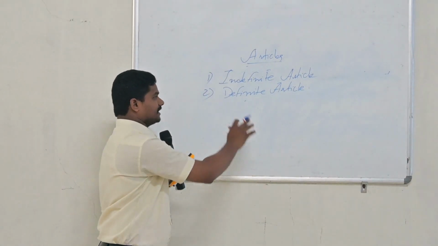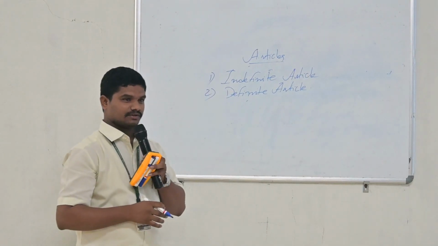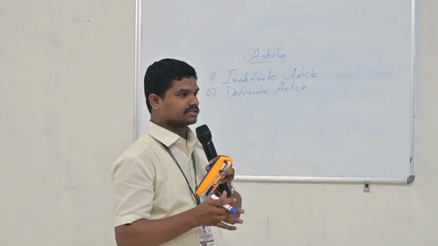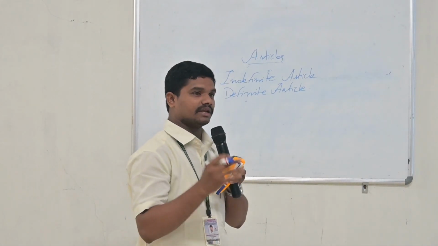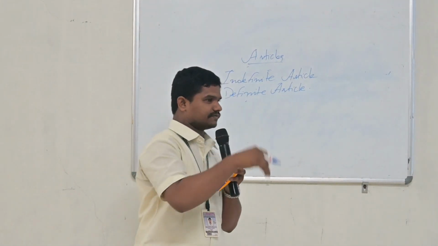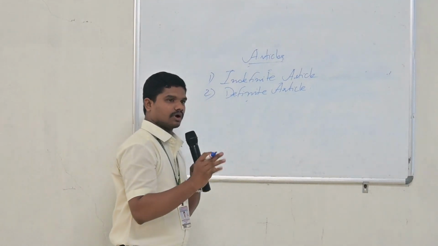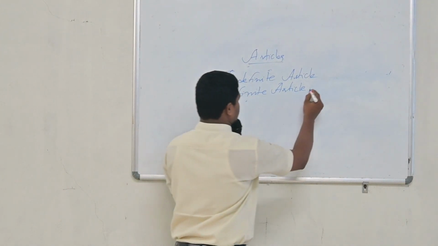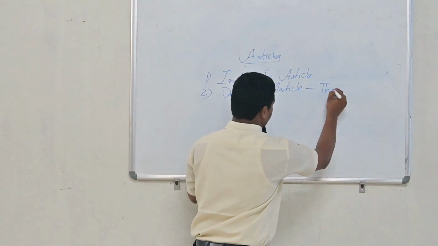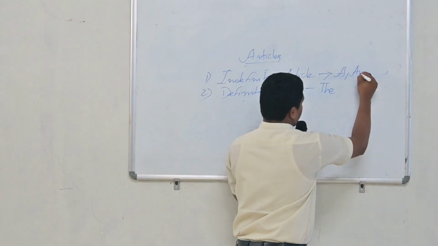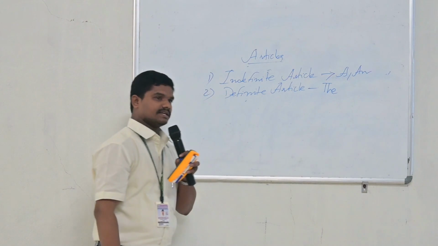The indefinite article is the article which doesn't tell the exact information about the subject of the sentence. That is the first one we discussed. Today I'm going to talk about the second one, especially the definite article, the. The indefinite articles are a and an. The definite article is the.